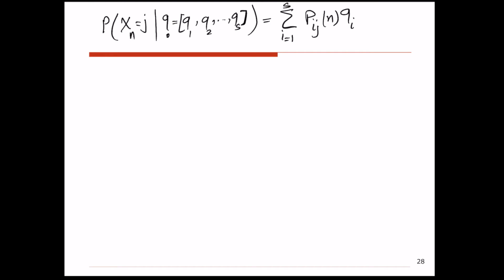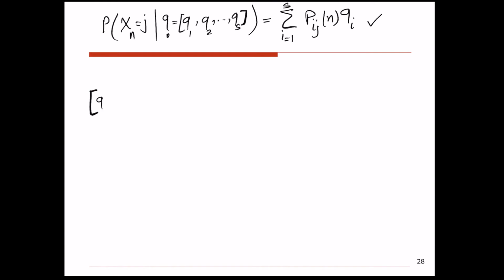Okay, now let's see how we can do the calculations for what we need. Remember one more time, we need to calculate the probability that after n transitions we end up at a state j if I don't know exactly where I am right now, but I know the probability distribution of the state of the system at time 0. And we just calculated together what this probability is. So let's see how we can calculate this probability.